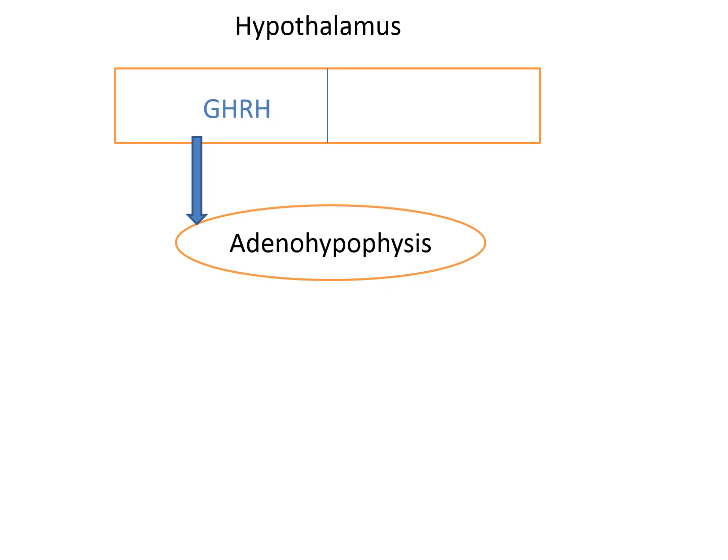Within a few minutes, the vesicles that contain growth hormone fuse with the cell membrane and release the growth hormone.